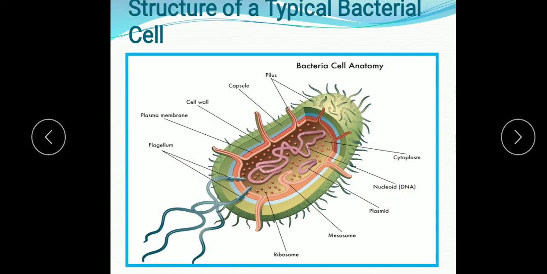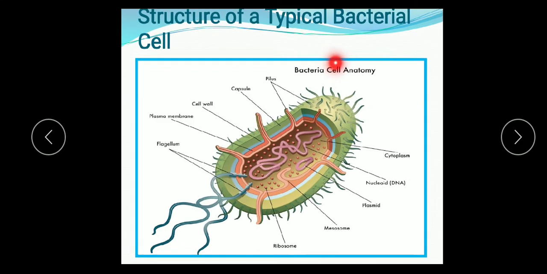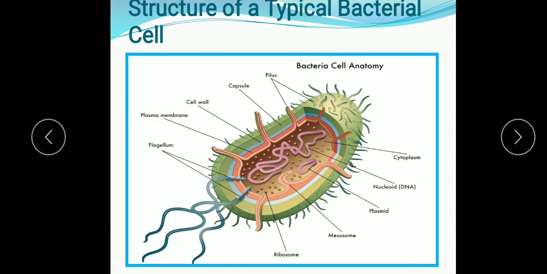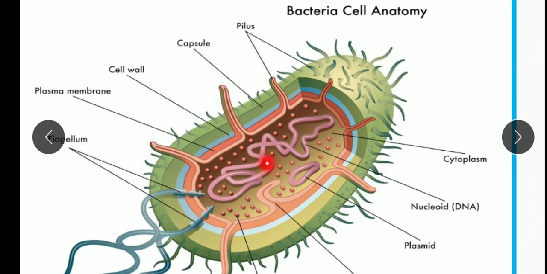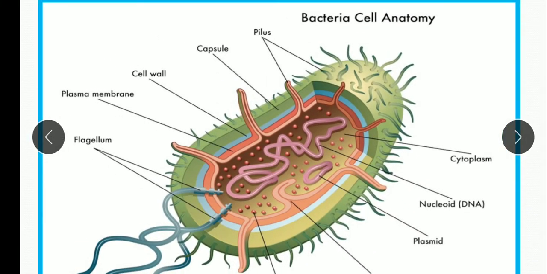So let us study the structure in detail. The structure of a typical bacterial cell, this diagram you practice. I will explain the main structure. We'll start from the outermost structure. The outermost structure, or the boundary of the bacteria, is known as the cell envelope. This cell envelope is made up of either 2 or 3 layers. Right from the outermost layer is known as the capsule.